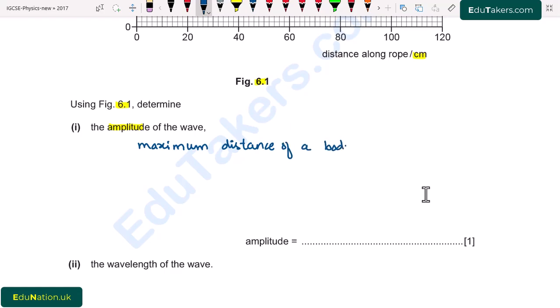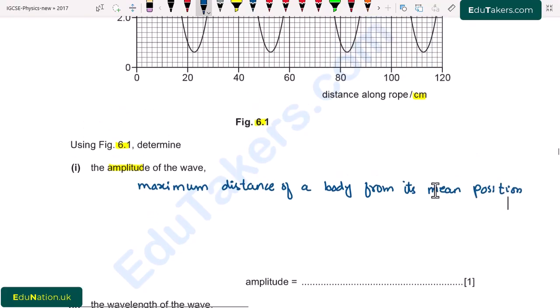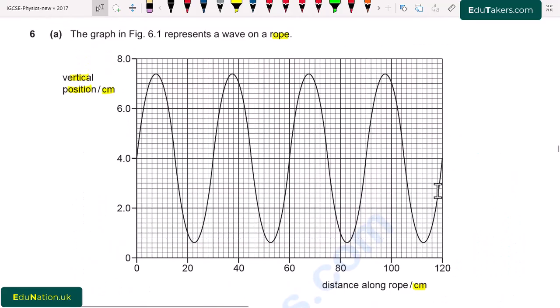So going back to figure 6.1, we can see here a wave produced. This line is basically the mean line or mean position.